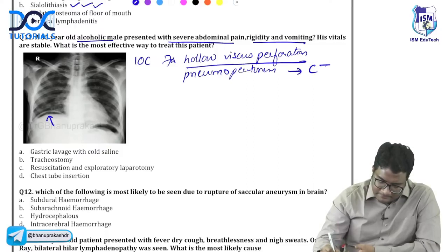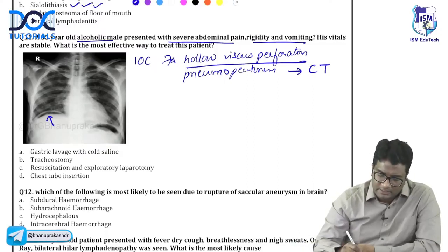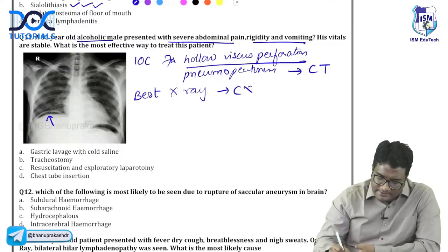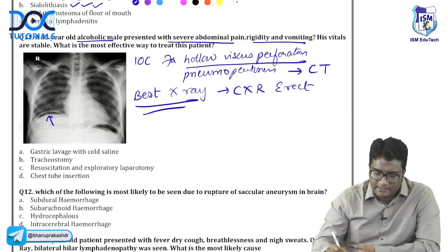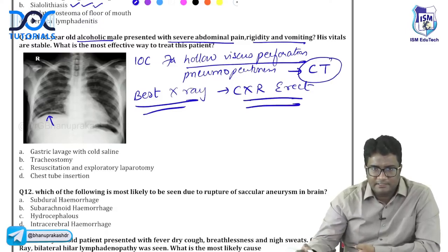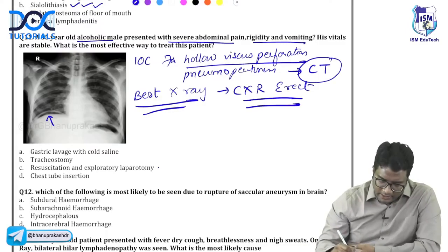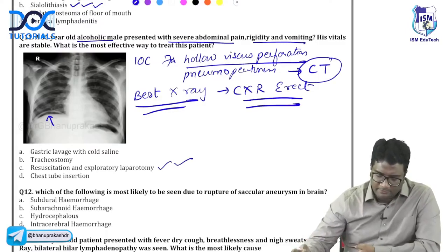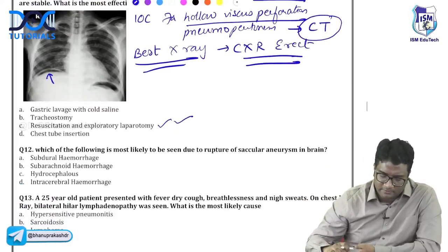This is CT, right? The imaging investigation of choice. Best X-ray view is chest X-ray erect. Chest X-ray erect, right? So if X-ray is asked, chest X-ray erect. But the imaging investigation of choice for air anywhere is CT scan. And here, what do you do? IV fluids and exploratory laparotomy. So that should be done for hollow viscus perforation or pneumoperitoneum.